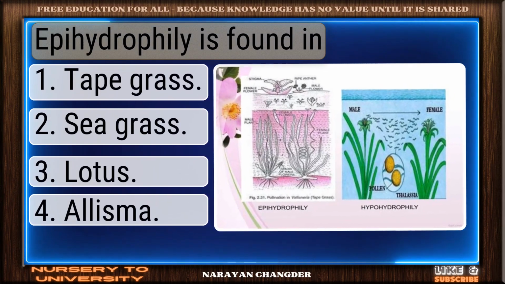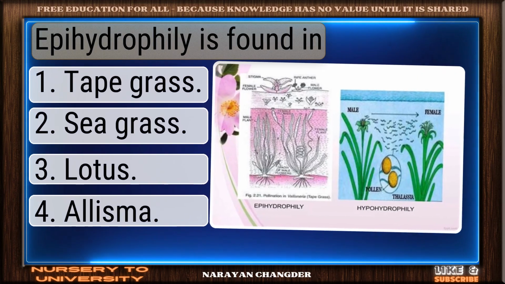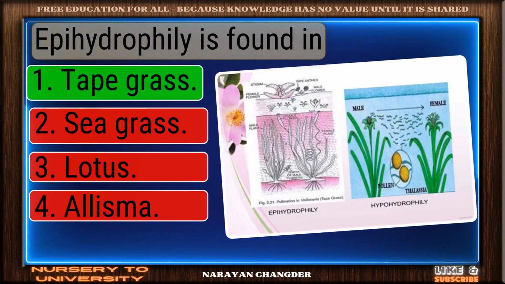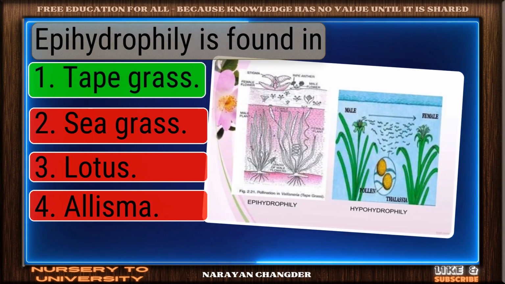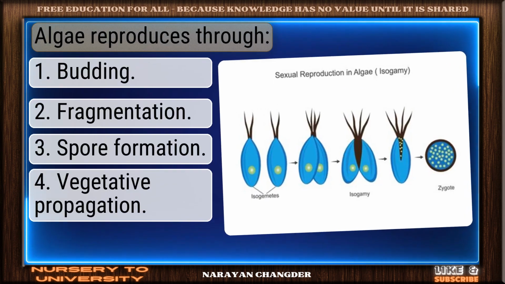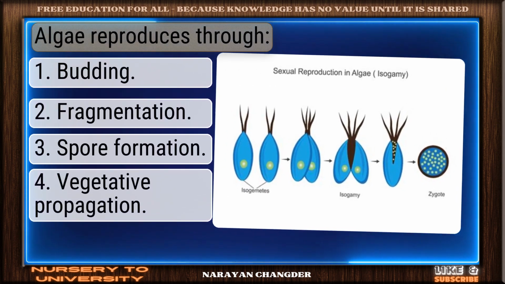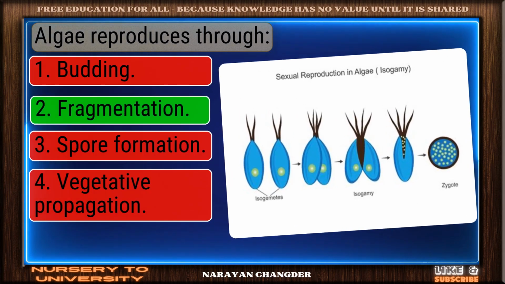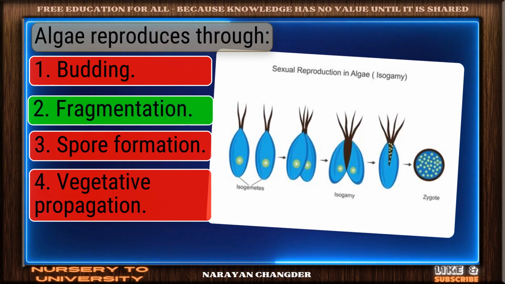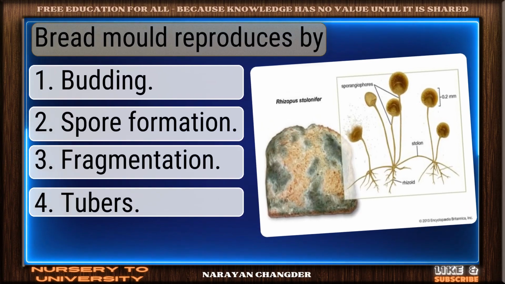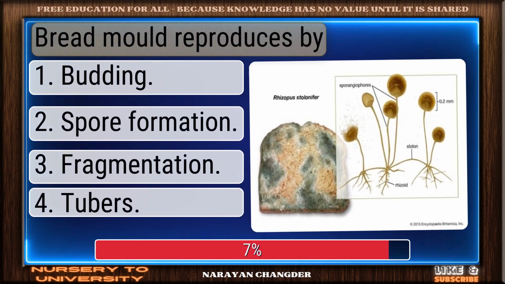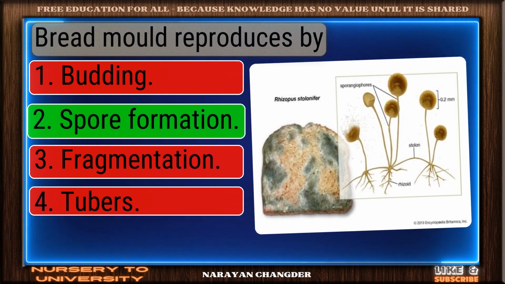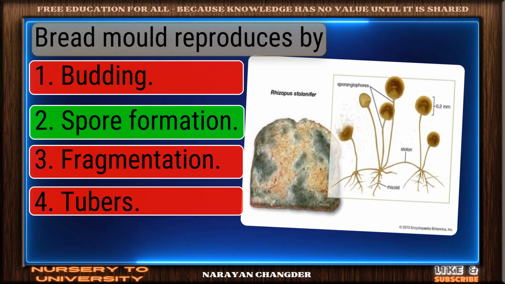Question number 238. Epihydrophily is found in? Strong choice. Tape grass is the right answer. Question number 239. Algae reproduces through? Good job. Your answer fragmentation works well here. Question number 240. Bread mold reproduces by? You got it. Your choice spore formation is right.